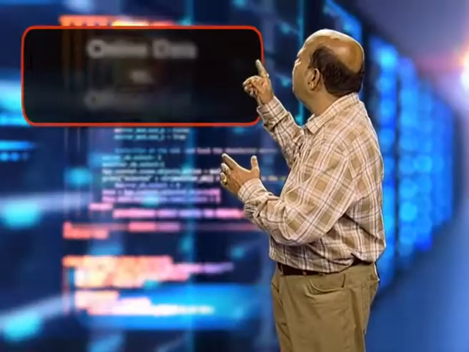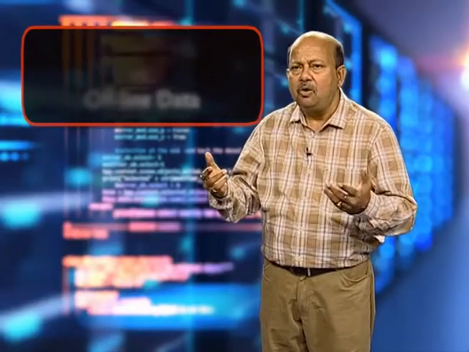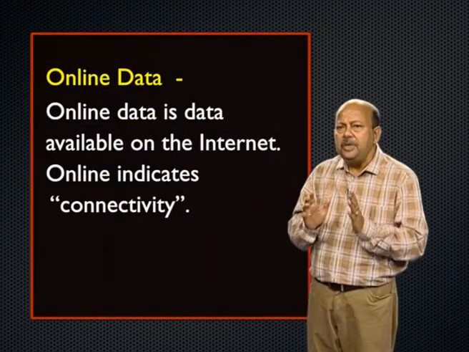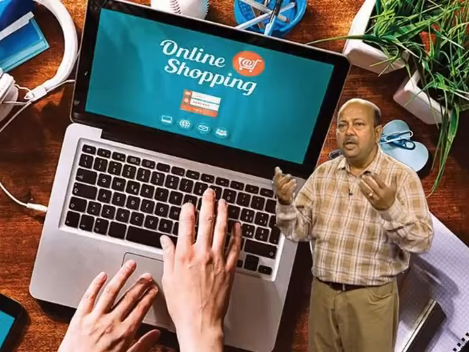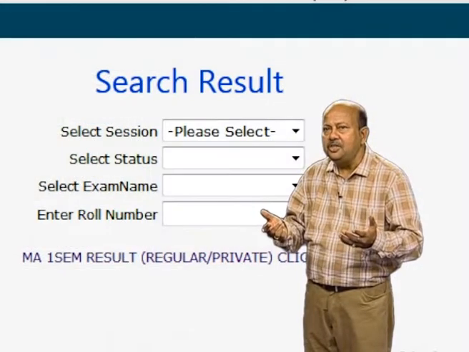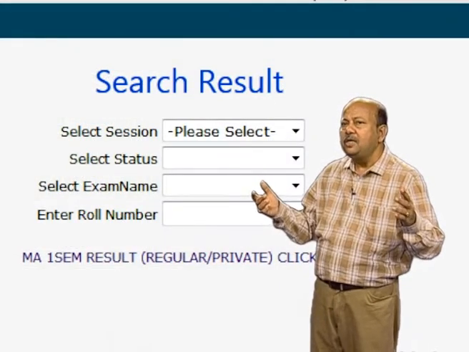Now, let us understand what online data and offline data are. Online data is data that is available over the internet. Online means connectivity. For example, online shopping, online booking of movie tickets, online checking of results. These are all examples of online connectivity or online data. Most of the activities you do involve being online, and you create, feed and generate online data. So, that is called online data, or real time data.